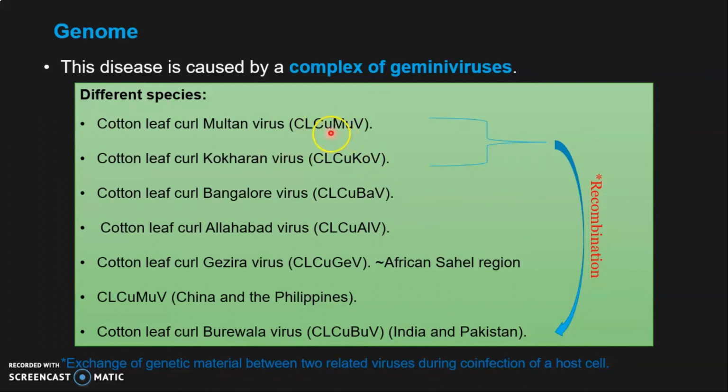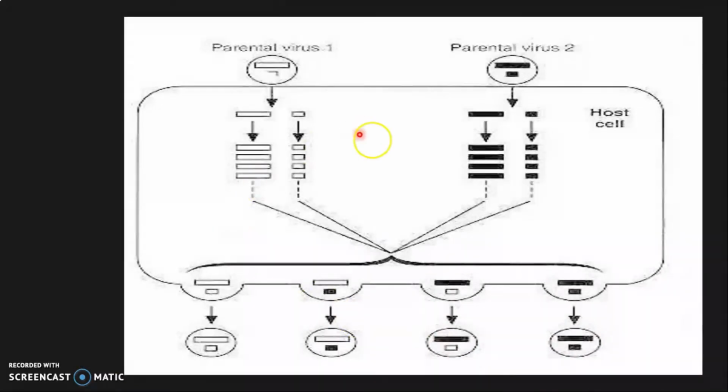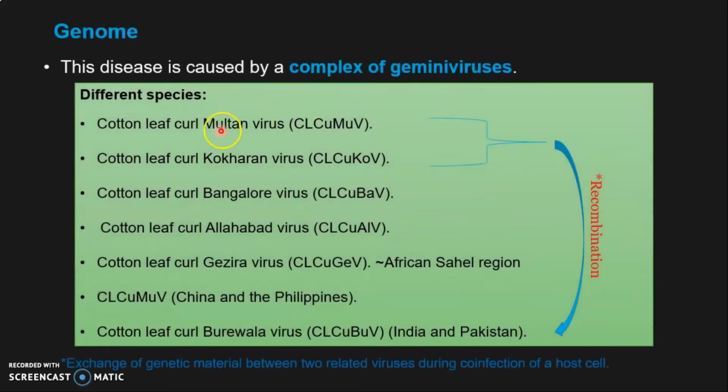During infection of cotton, the particles of these viruses have exchanged. As a result, this cotton leaf curl Burewala virus evolved. So now it has become serious and it is threatening cotton production. So you have understood about recombination by assortment. In this way new viruses evolve. So cotton leaf curl disease is a very complex disease. It is caused by different species. So you have understood about different species of cotton leaf curl virus.